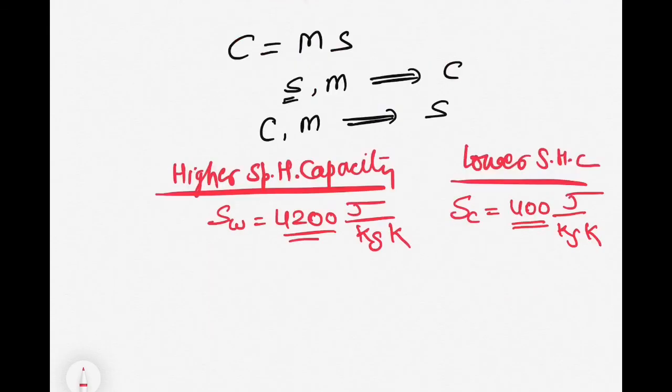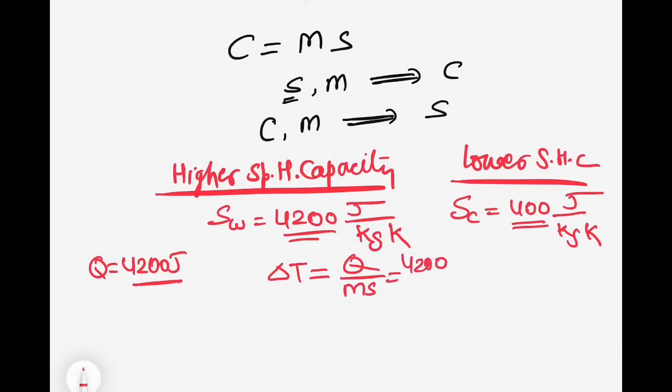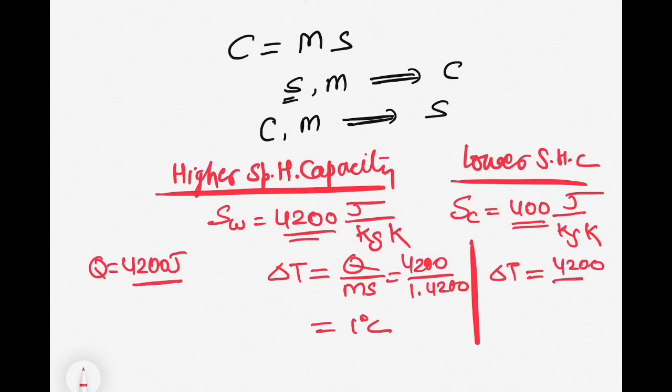Let's think about giving the same amount of heat Q, which is equal to 4200 joules. How much will the temperature of this 1 kilogram of water increase? This will increase del T equal to Q by ms, which is equal to 4200 over 1 kilogram, and this S is 4200, so 1 degree centigrade. What will happen in the copper case? The temperature increase of copper will be 4200 divided by 1 into 400.